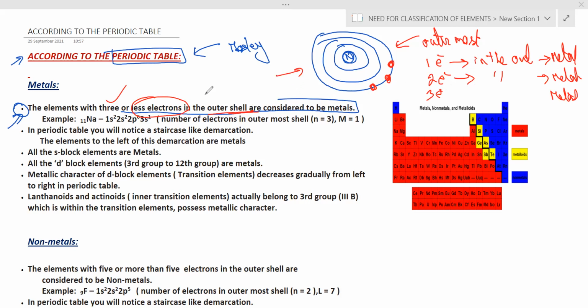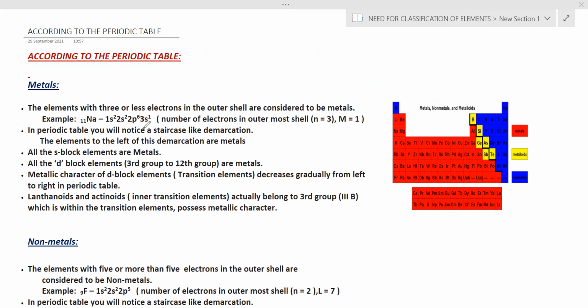Instead of saying outermost shell, I can directly say valence electrons. If the valence electrons are 3 or fewer, we call them metals according to the periodic table.